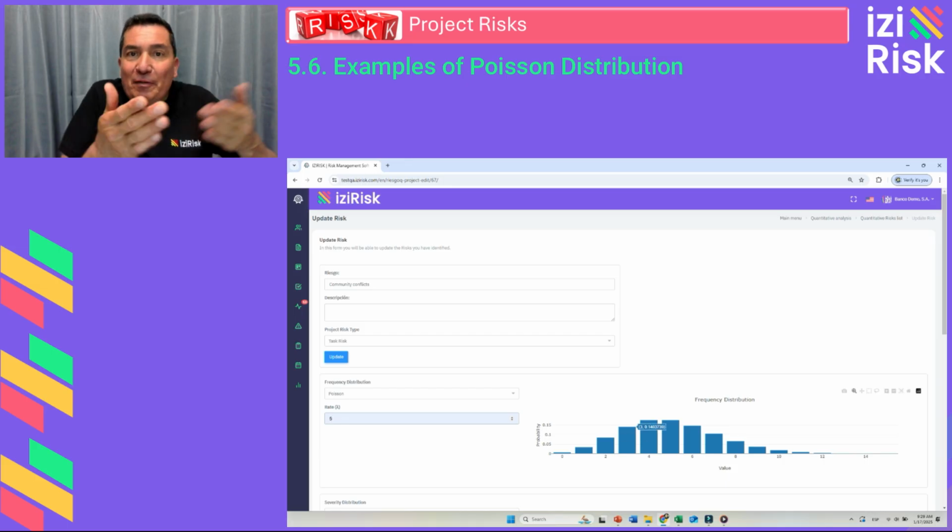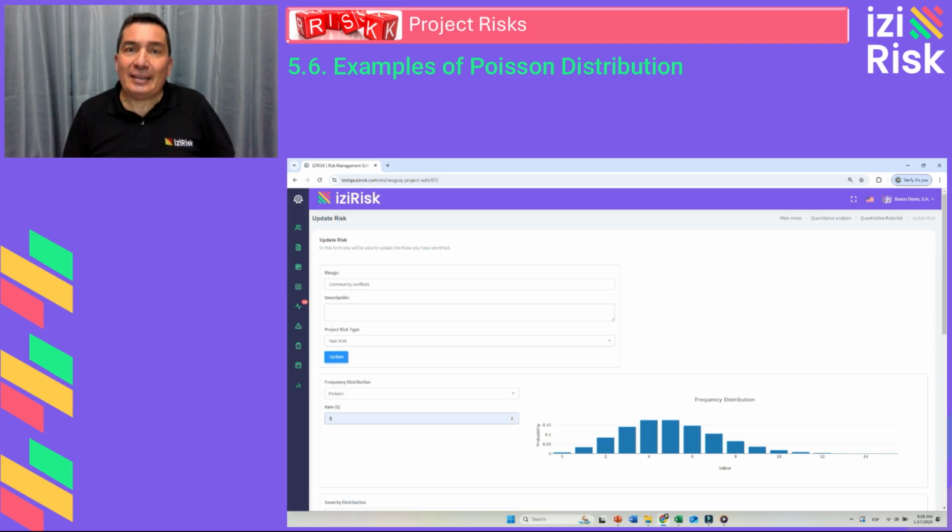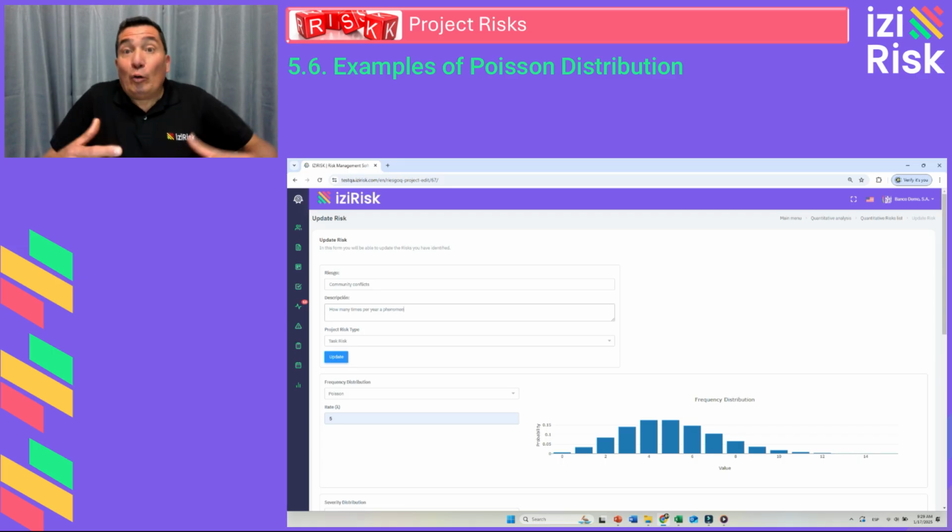It's not necessarily going to be 5, it could be 3, 5, or 10. But what the Poisson distribution does is that by using a single criterion, lambda equals 5, we articulate a probability distribution that spreads various probabilities, which, when simulated many times, will result in an average of 5. This allows that, with just one parameter, lambda, to articulate a frequency distribution that enables us to generate the frequency. That is, how many times per year or how many times during the duration of a project a phenomenon like natural events, conflicts with the local community, or any other type of risk event frequency would occur.